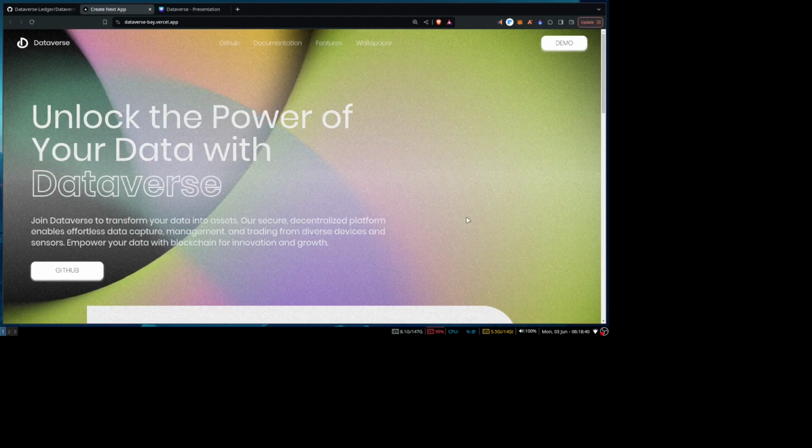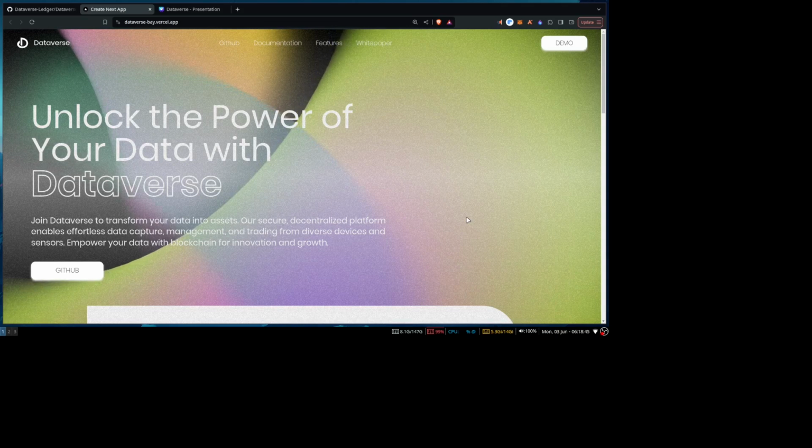Hello everyone, this is Team Quasar and this is our project Dataverse, a custom blockchain for secure data trading and data authenticity.